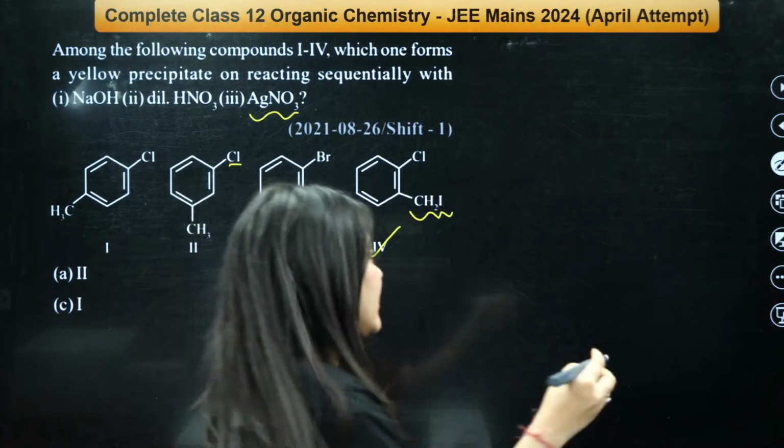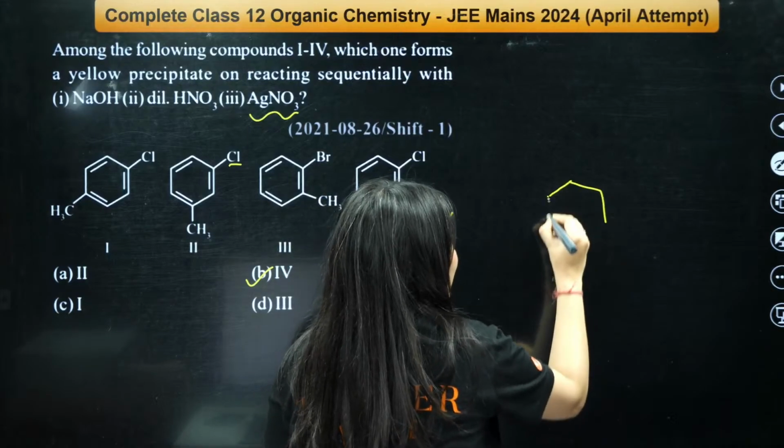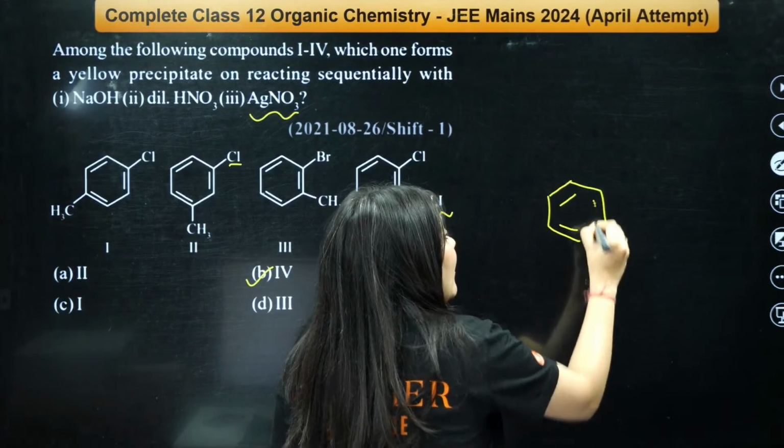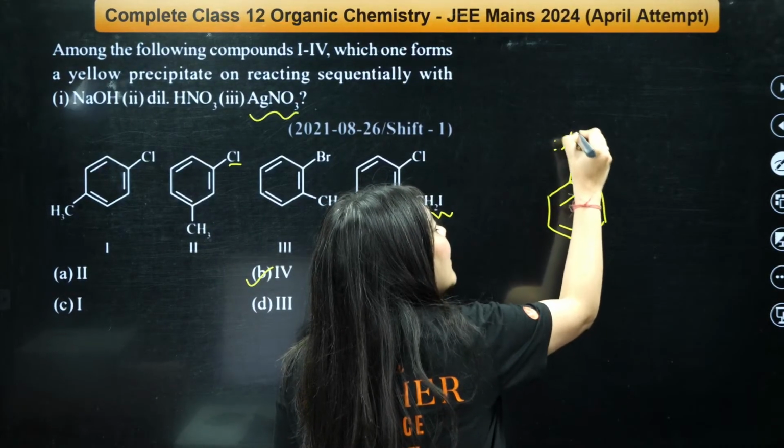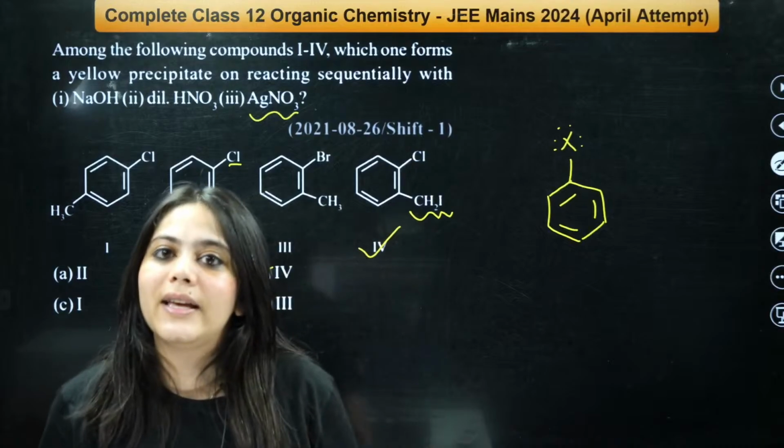Okay, first of all, understand this concept. This is the benzene ring, right? And if any halogen atom, I am taking it as X, it has a lone pair of electrons on it, just like this, right?